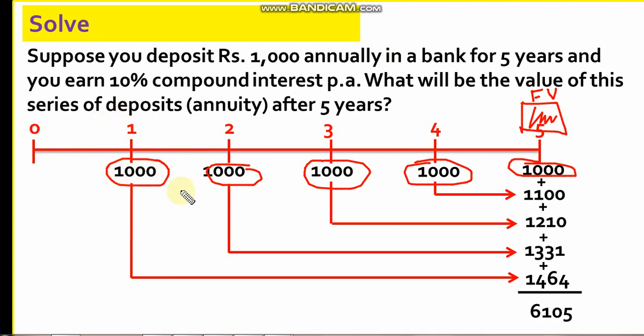Now this kind of a cash flow, when the cash flow starts at the end of year 1, is called an ordinary annuity. And the formula that we have learned in the previous slide is the formula for an ordinary annuity. When the cash flow starts at time 0, we call it an annuity due. So the formula that we have learned is not for an annuity due. It is for an ordinary annuity, and an ordinary annuity starts at the end of year 1.